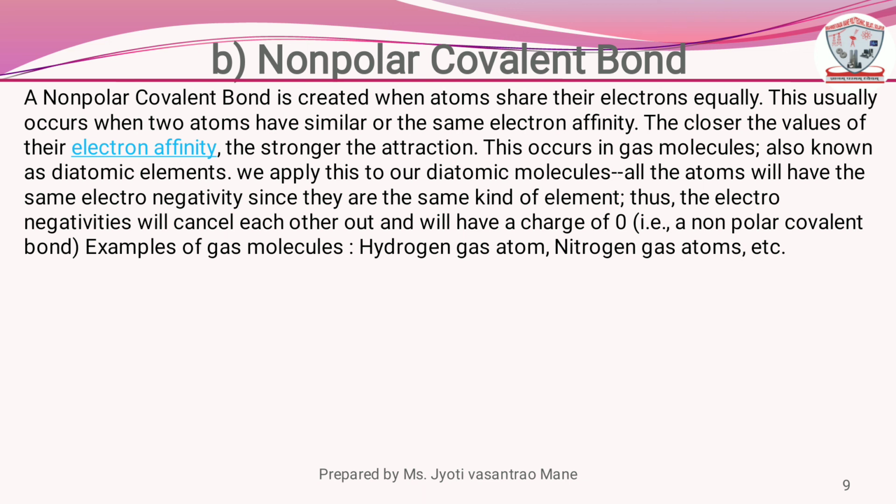This occurs in gas molecules, also known as diatomic elements. We apply this to our diatomic molecules. All the atoms will have the same electronegativity, since they are the same kinds of elements. Thus, the electronegativities will cancel each other out and will have a charge of 0.